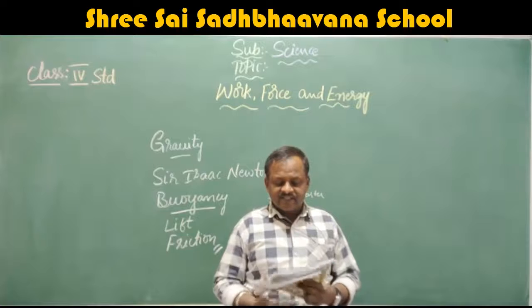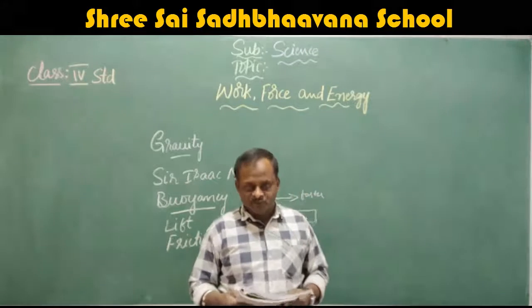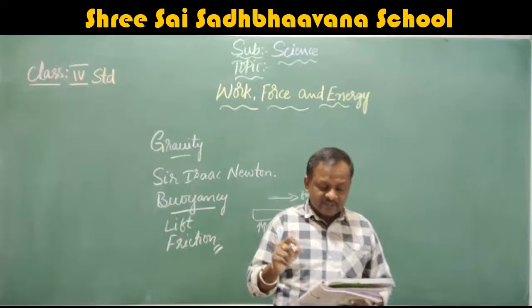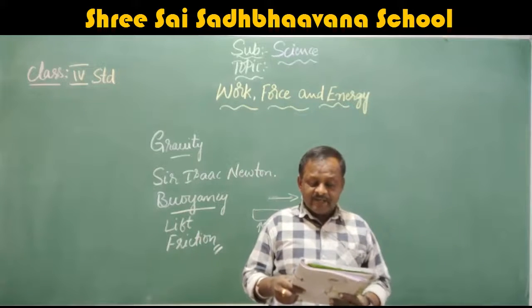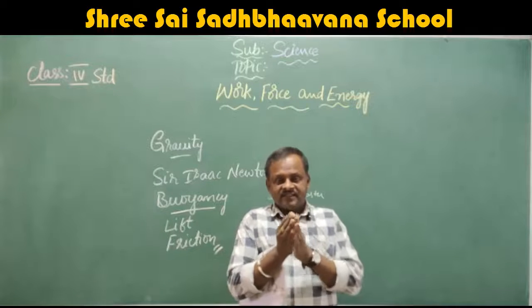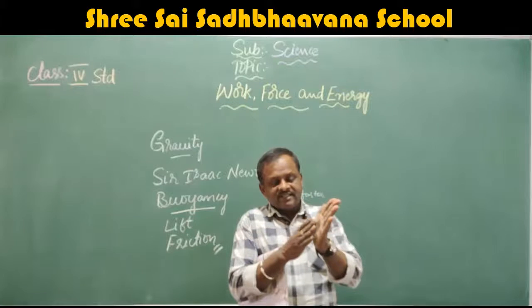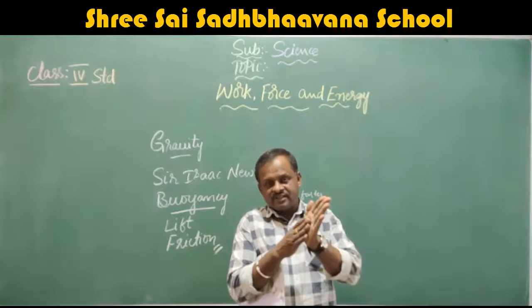The surface of an object and the ground are rough, so friction is more. Friction is an invisible force that acts when two things rub against each other. When two things rub against each other, that is called friction. When you apply the brakes, they touch the wheel and the rubbing will start.